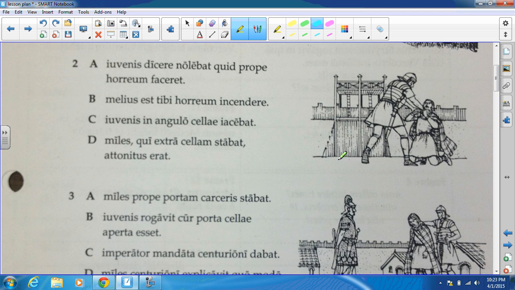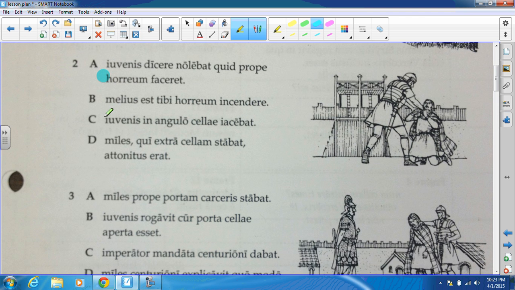Okay, looking at number 2, hopefully the action is fairly clear right here. Somebody's getting beaten up. We have: a young man was not able to say what he was doing near the granary. I don't think he's saying anything in this picture. It is better for you to burn down the granary.